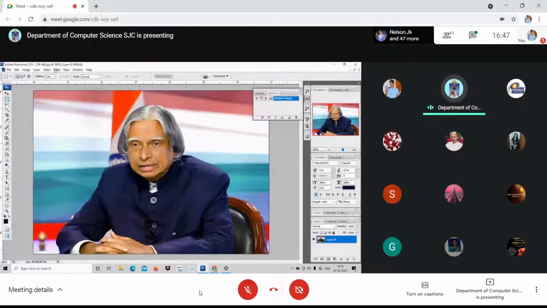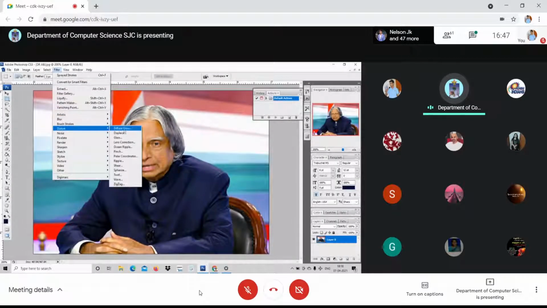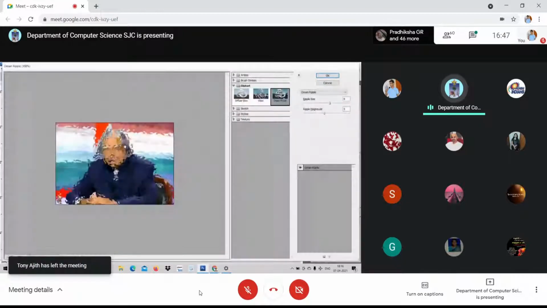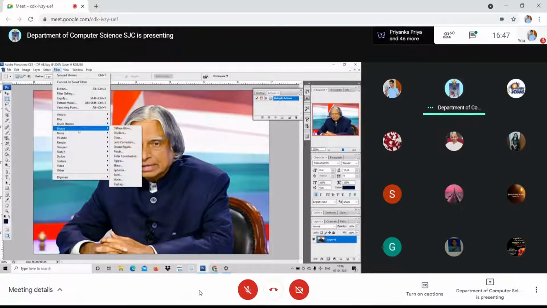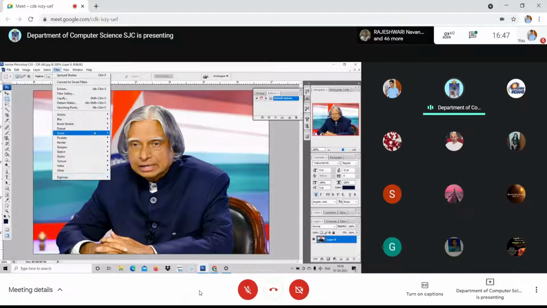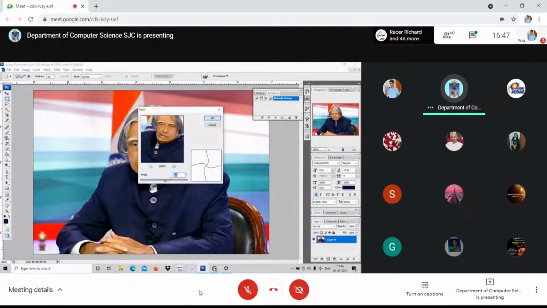We go for the next one. Go to filter, distort, and this is with regard to diffuse glow. And I go for the other option. See, for example, there are so many interesting options here. Ocean ripple. I've given it already. I've clicked ocean ripple. See, it is already given. Now I go for the next one. Distort, twirl. See here, twirl, wave, zigzag. You can just see here. The picture can be seen here.